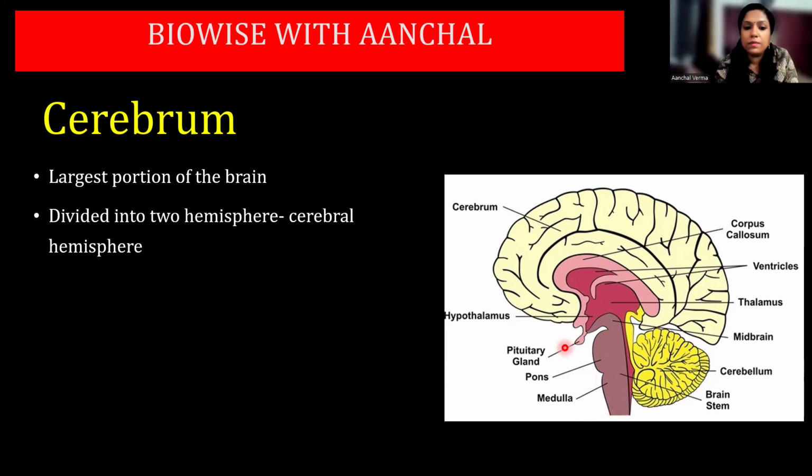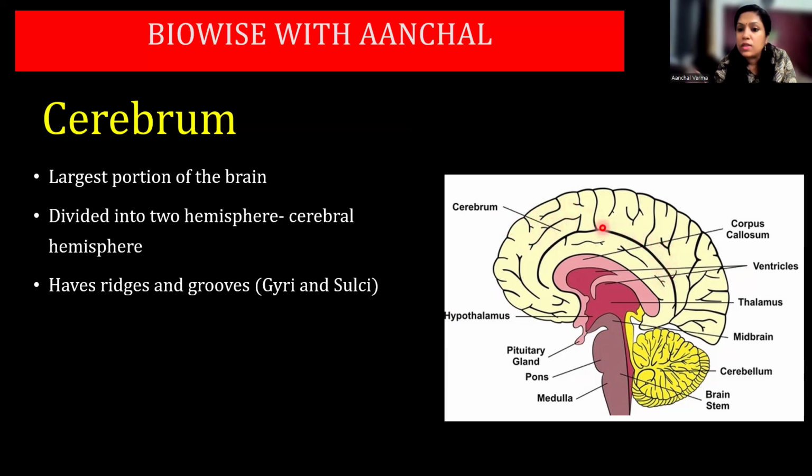Next, it has ridges. You can see here, the cerebrum has got folds and ridges. These folds and ridges are basically important to increase the surface area of the brain, right? And it is supposed to be responsible for your intelligence. The ridges are called gyri and the grooves are called sulci. That is the plural. Singular is gyrus and sulcus.